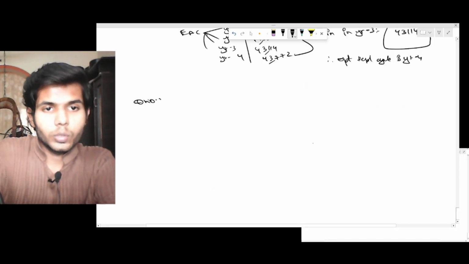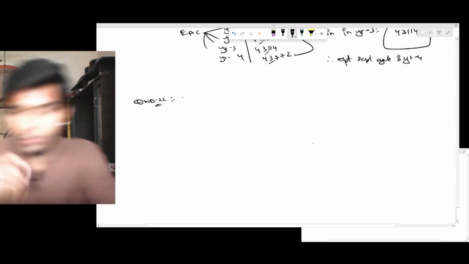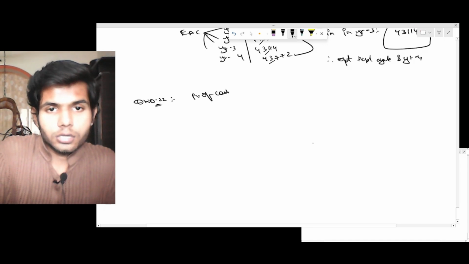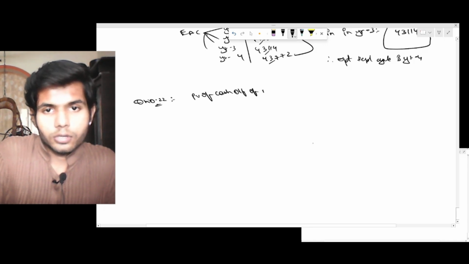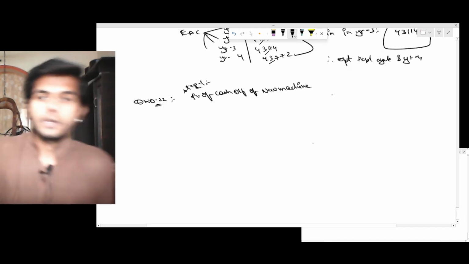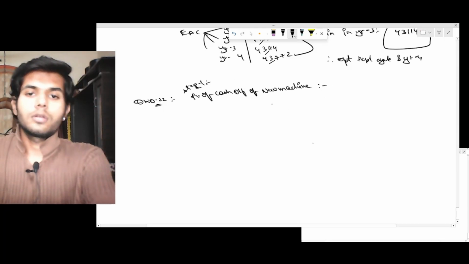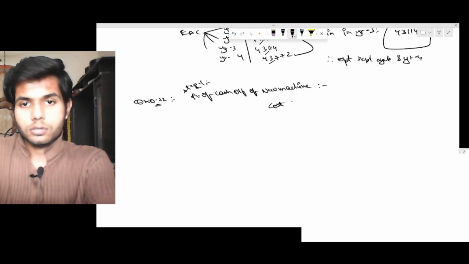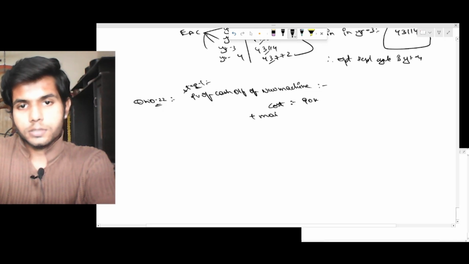Question number 22. Find PV of cash outflow of new machine. Step 1. How will you be doing that? 90,000 cost plus maintenance.